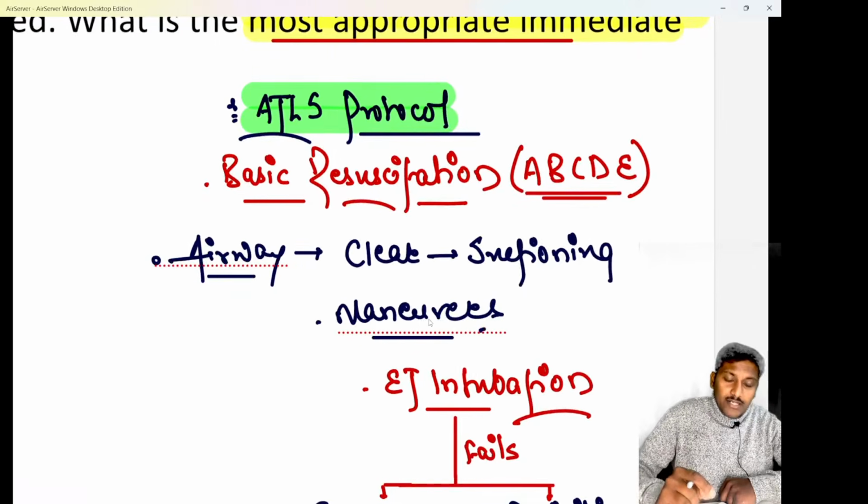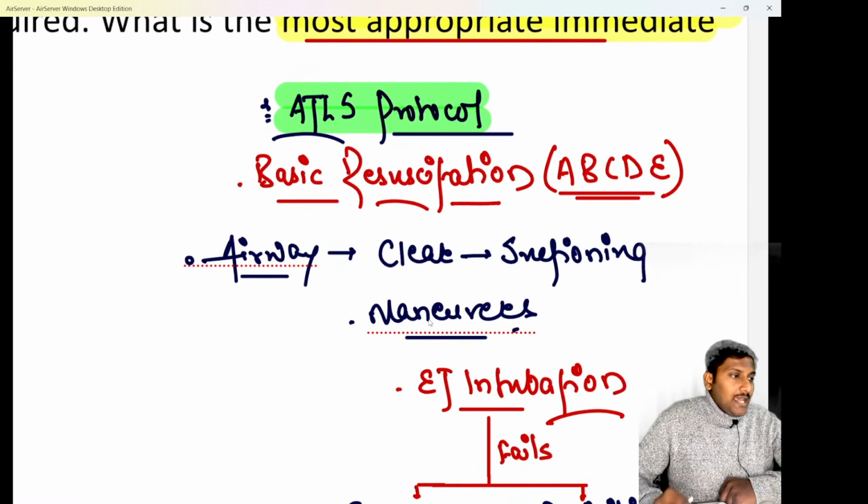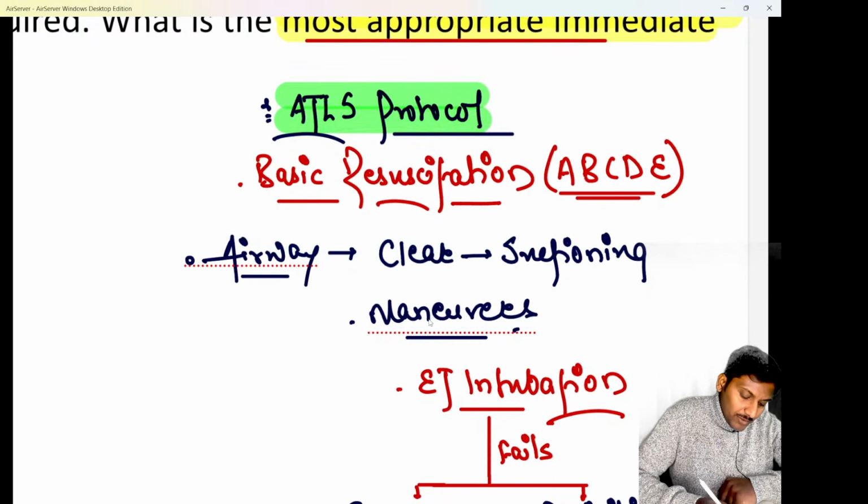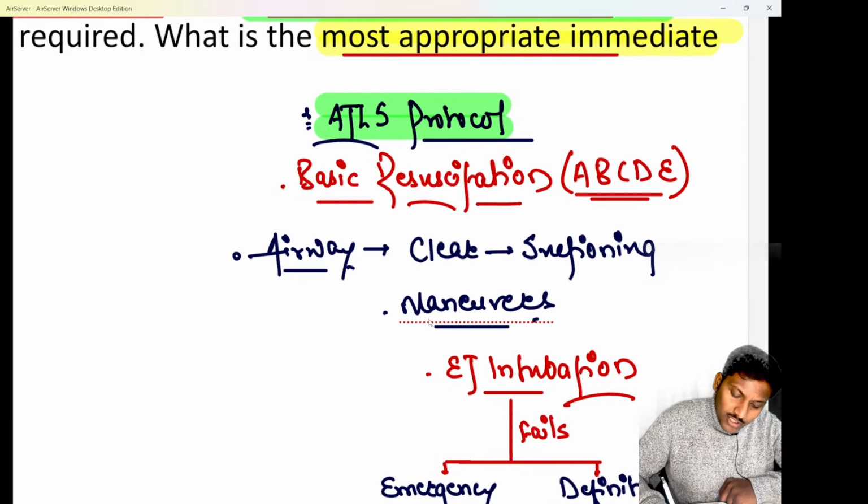ATLS is nothing else but advanced trauma life support, and in advanced trauma life support, the first step is to do a basic resuscitation and to save our patient's life. When we do basic resuscitation, the sequence of resuscitation that we follow in the ATLS protocol is A, B, C, D, E.